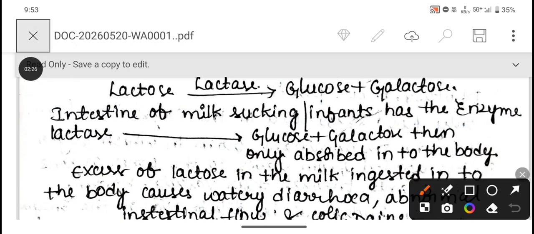Lactase is essential for the conversion of lactose into glucose and galactose. Only then will it be absorbed into the body.